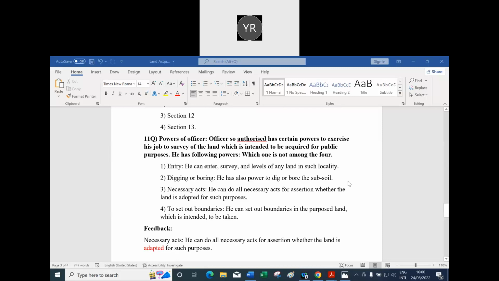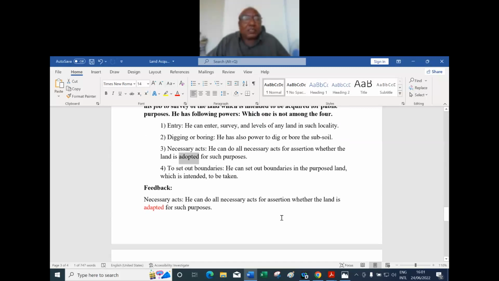See, the feedback I have given. Necessary acts: he can do all the necessary acts for the ascertainment whether the land is adapted, A-D-A-P-T-E-D, that is the appropriate word, adapted for such purposes. But I wrote it here, see my cursor, I am highlighting it. What is the spelling I wrote? Read. A-D-O-P-T-E-D. A-D-O-P-T-E-D is adopted. Adopted a son, an issue. I adopted a daughter. But adapted means modified.